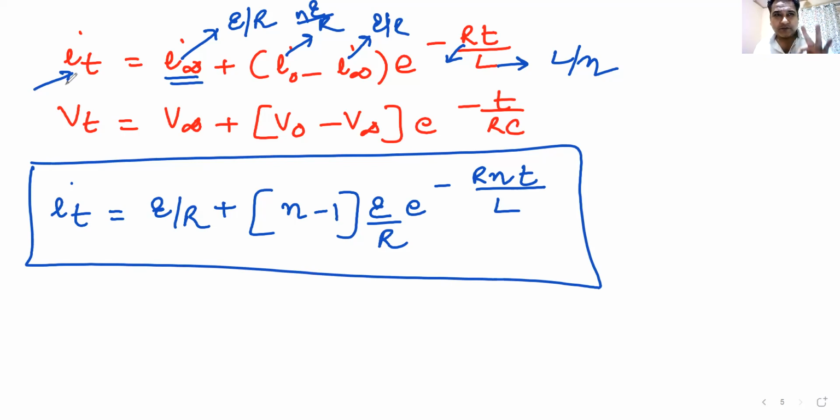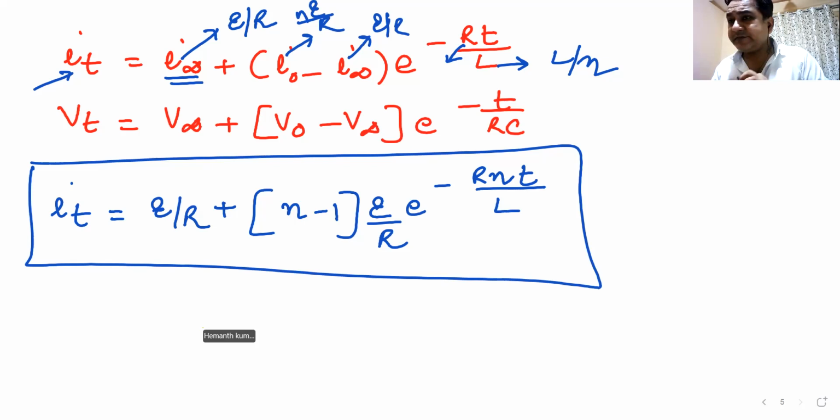Now, remember this formula is valid for growth of current. It is also valid for decay of current. Now, in your normal circuit, when you're talking about your normal circuit, what does normal circuit mean? I'll take you back to the normal circuit.